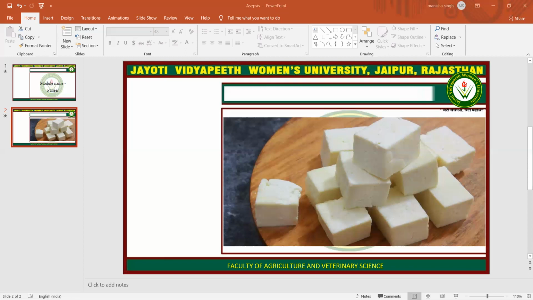Next is industrial method for the paneer making. For that, we basically require a buffalo milk because it has the higher fat content. Then we will standardize the milk for fat 4.5% and SNF 8.5%. Then heating of milk to 90 degrees Celsius. Then cool the milk to 70 degrees Celsius and add citric acid 1% solution. This will lead to the coagulation of the milk.